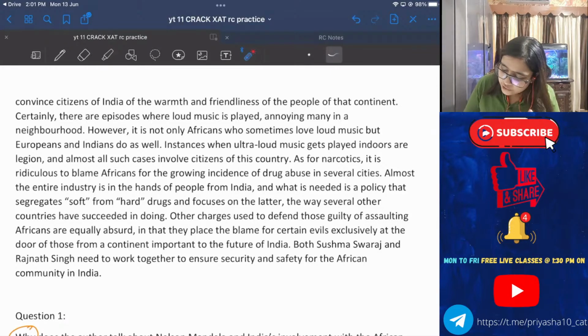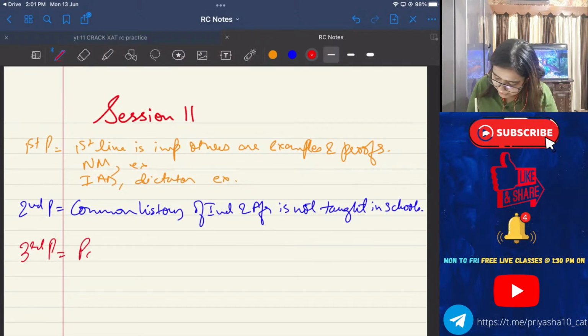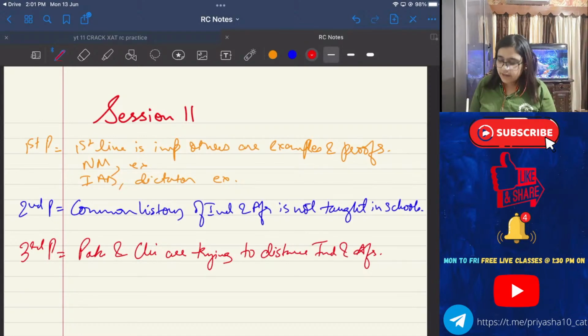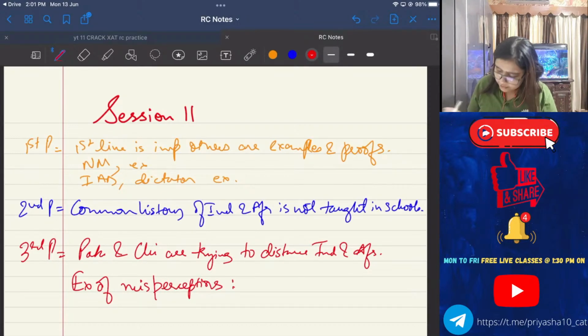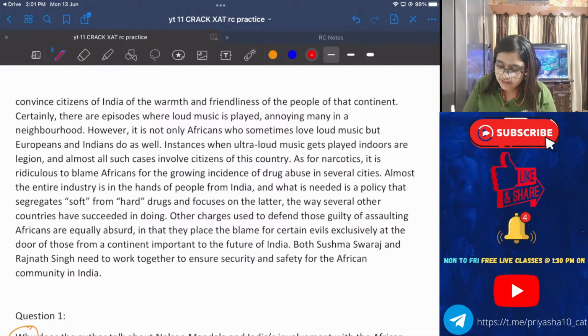Okay, let me just first quickly write down before I forget that the third paragraph says that Pakistan and China are trying to distance India and Africa. Okay, fine. Now, examples of misperception, and I'll be writing that at the bottom. Let me just go back to my passage and find that out.